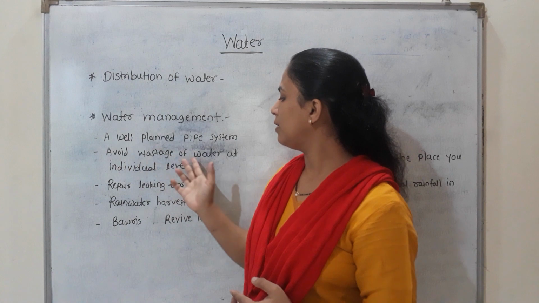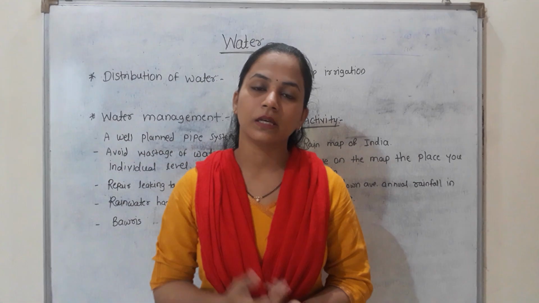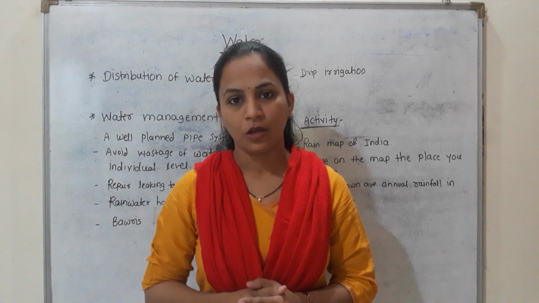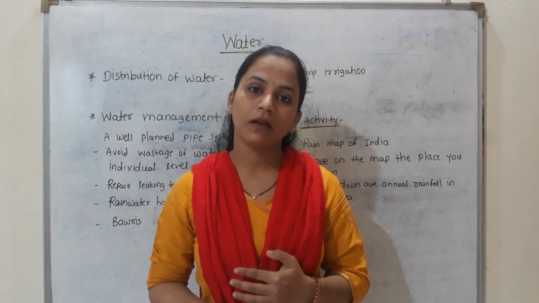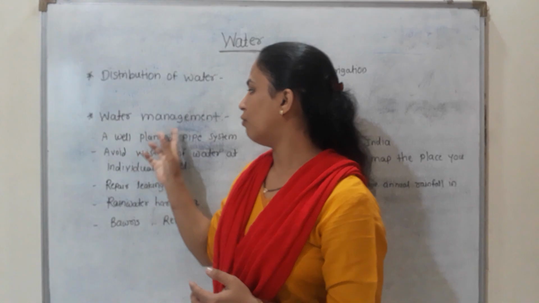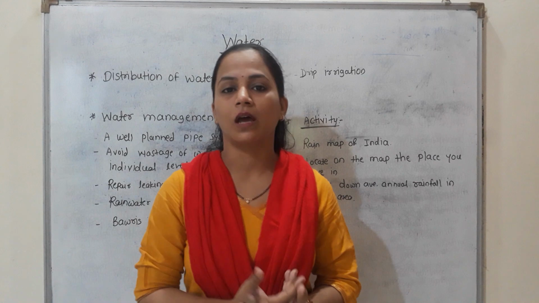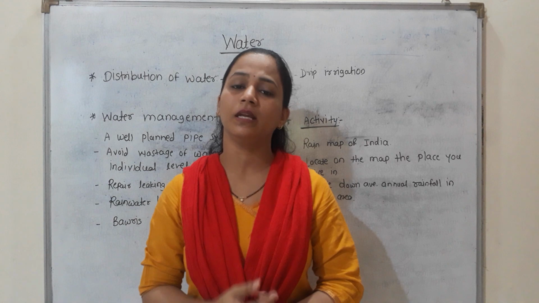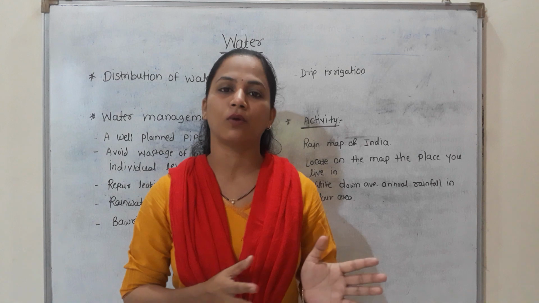Then the second thing is to avoid wastage of water at the individual level. We have discussed our daily need: every person requires almost 50 liters of water per day for all activities. So use that water sparingly at your individual level also. Then recycle water and reuse water. These are the points which come under water management. Then rainwater harvesting, we have discussed a lot related to rainwater harvesting. In 6th standard also you have studied rainwater harvesting. There are two ways of rainwater harvesting, roof rainwater harvesting and roadside water.